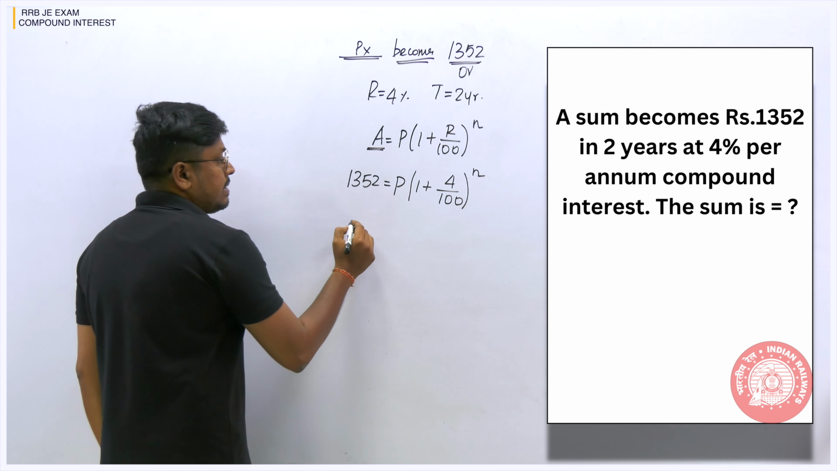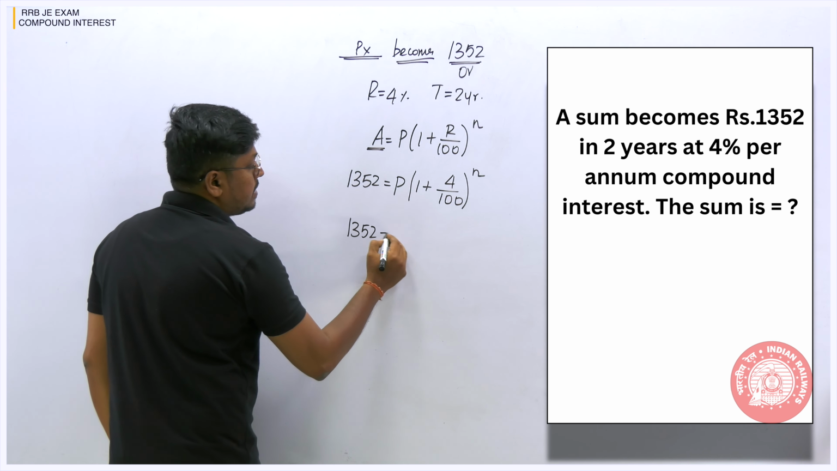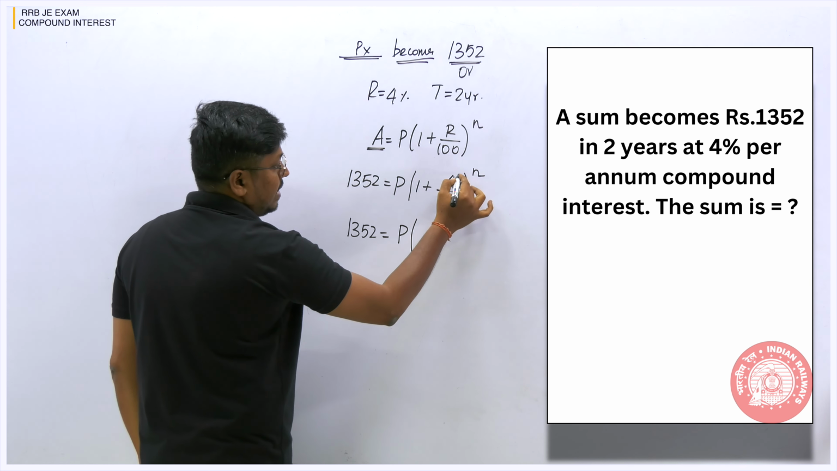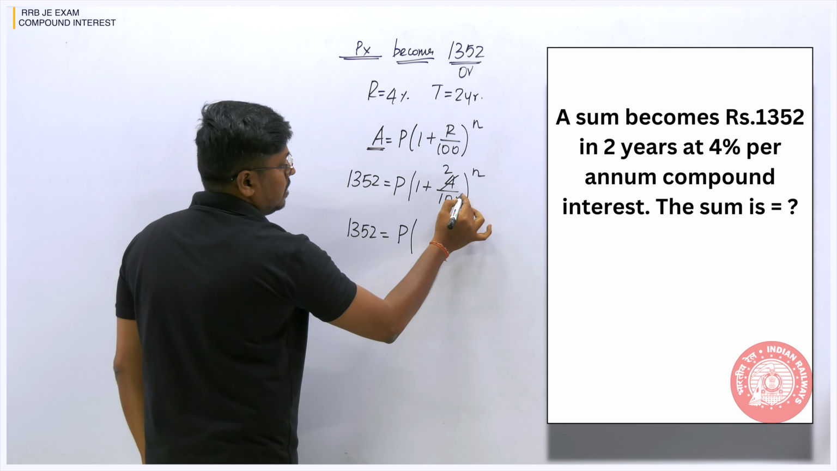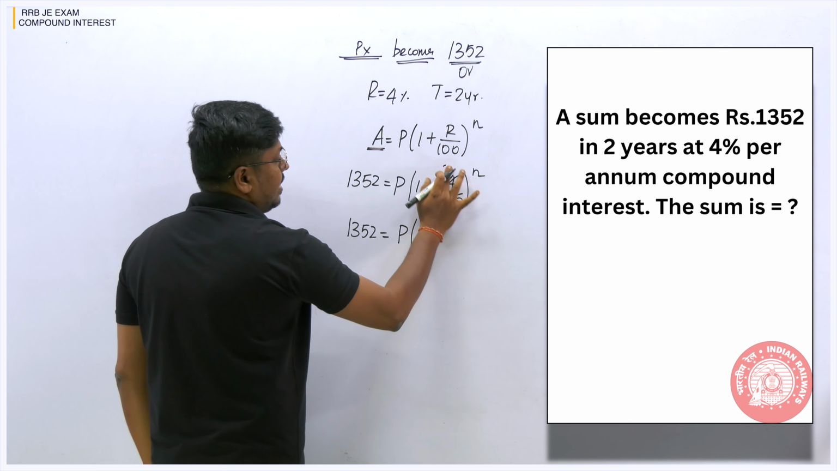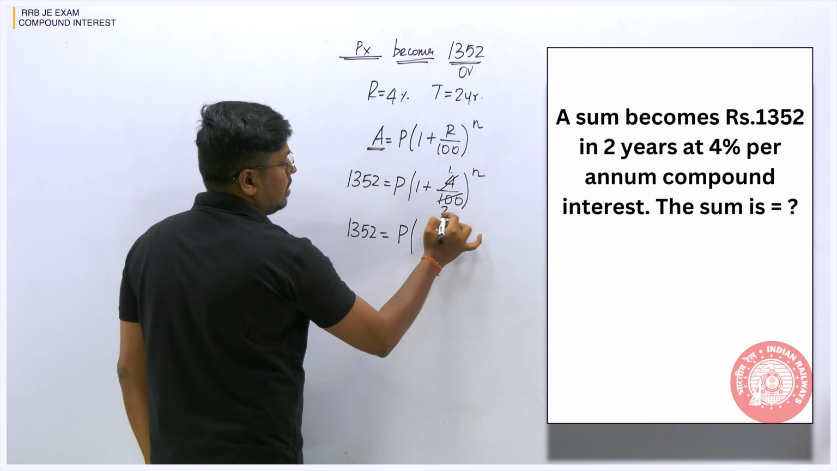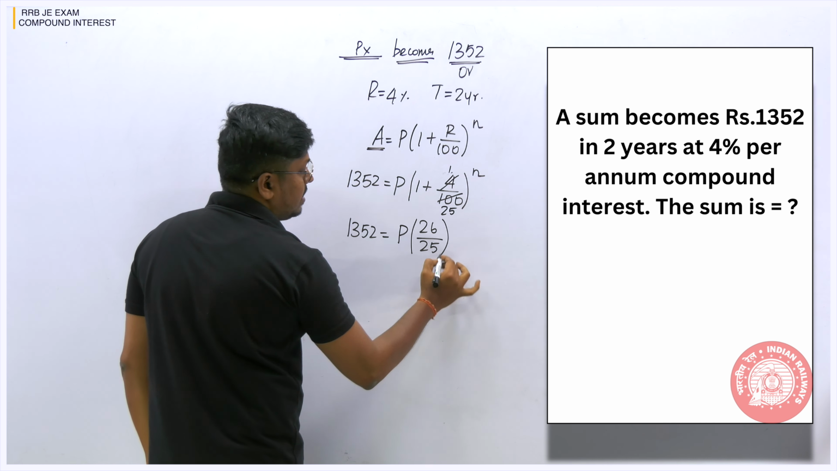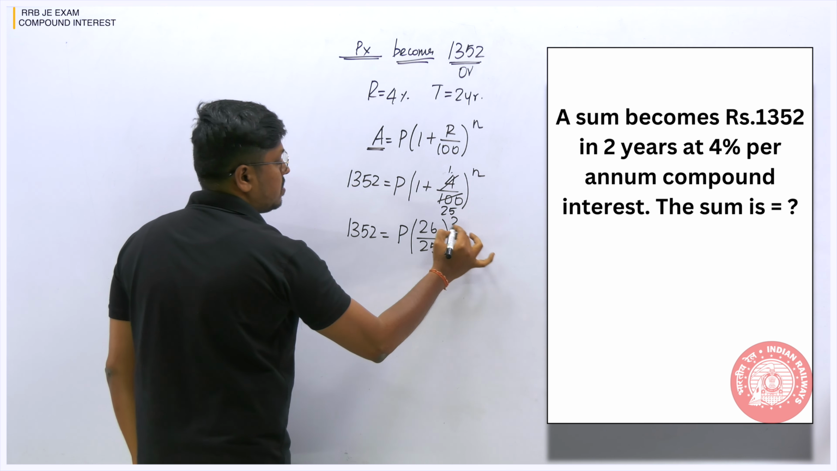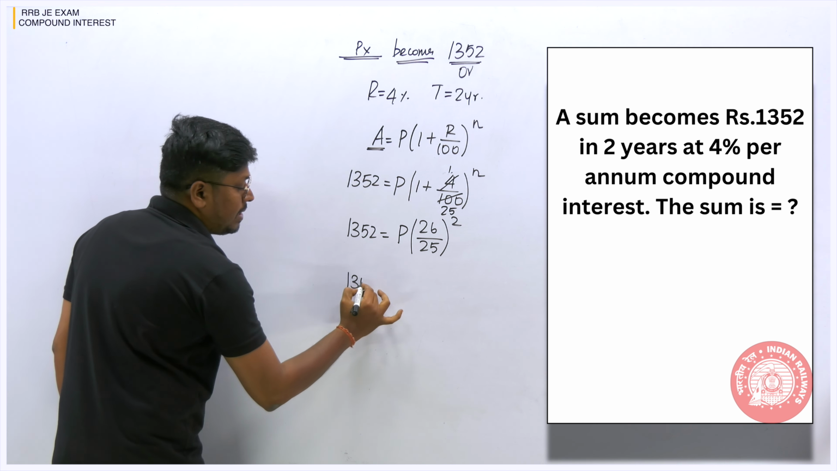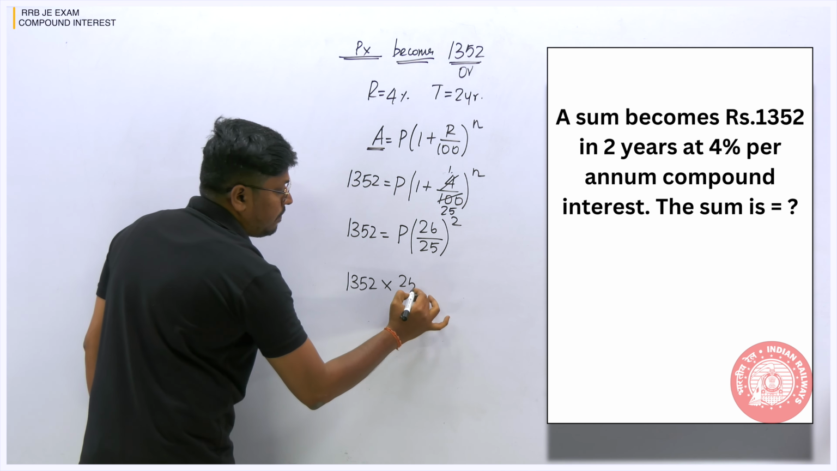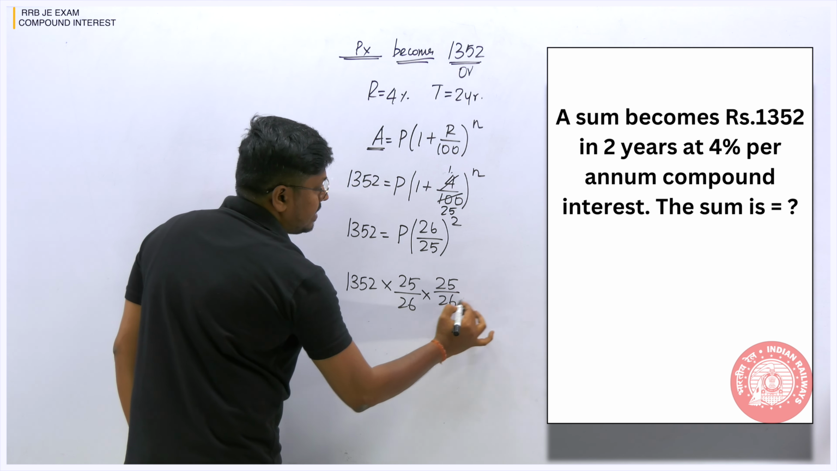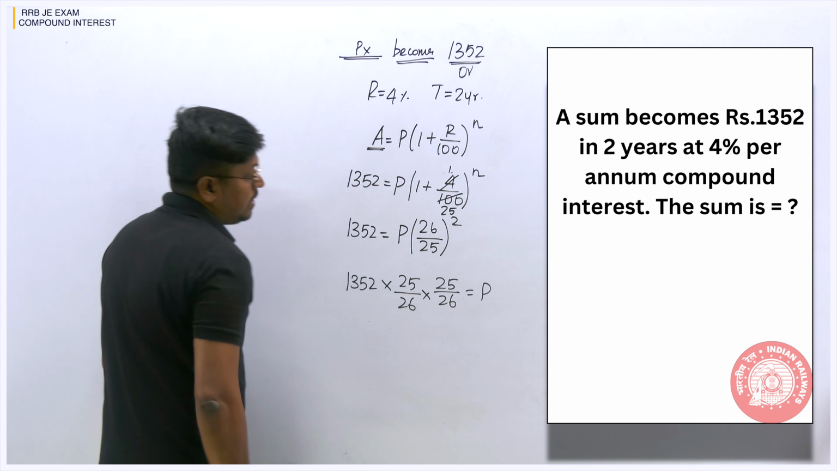So now we can cancel it. So 1352 is equal to principal, and the principal value is what we need to find here. We can cancel it on the 2 table, or we can directly cancel it on the 4 table. 1 4s are 4, this will be 25. So 26 divided by 25. The number of years n is 2, so square. So this can be written as 1352 into 25 divided by 26 into 25 divided by 26 is equal to P, right?